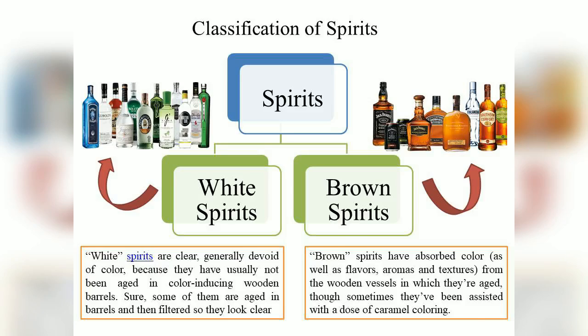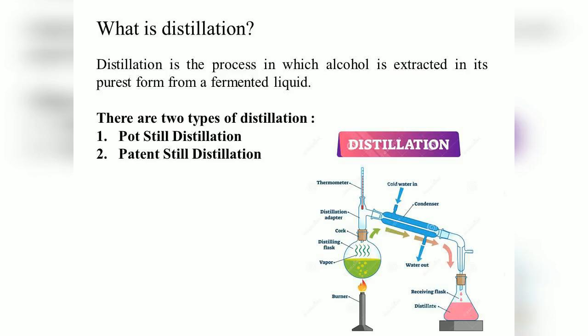Okay, now you can see on the slide, the slide says what is distillation. So distillation is a process in which alcohol is extracted in its purest form. Kindly note that alcohol is extracted in its purest form from a fermented liquid.